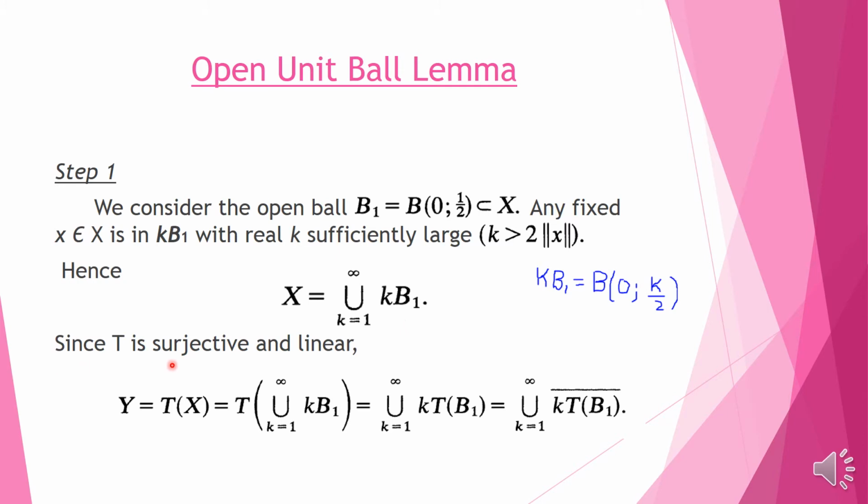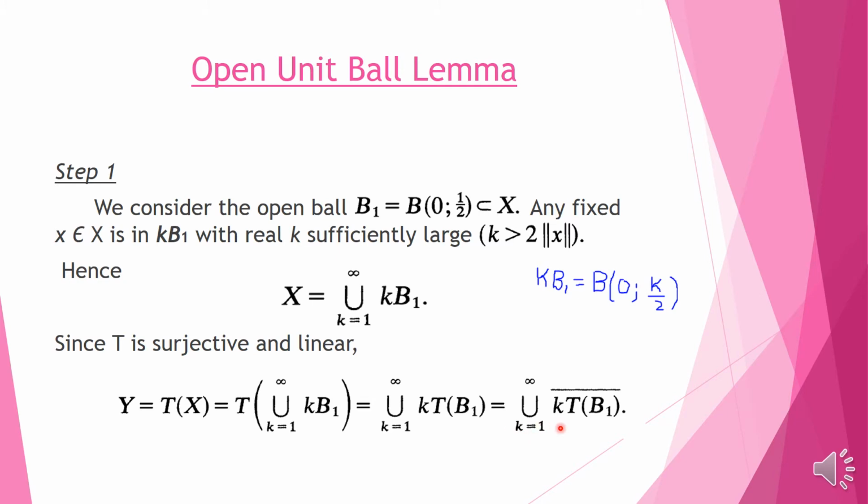Now since T is surjective, we can write Y as the image of the whole space X, because T is surjective. Instead of X we write this union, because X is equal to this. And now T is also linear, so T of kB1 is equal to k T of B1 because T is linear.